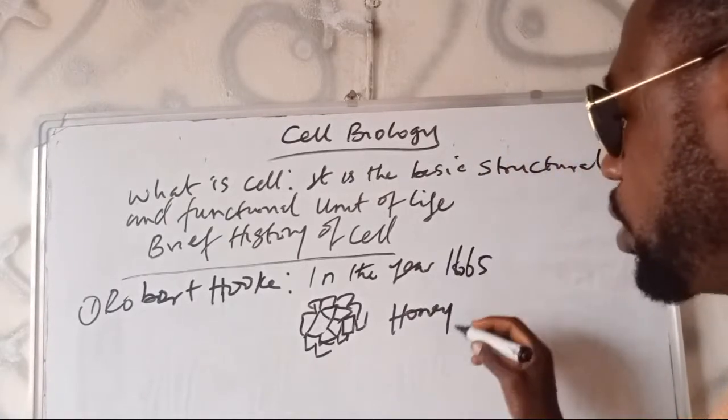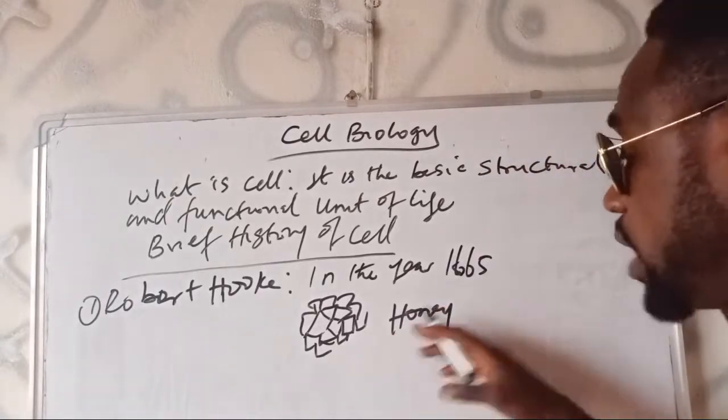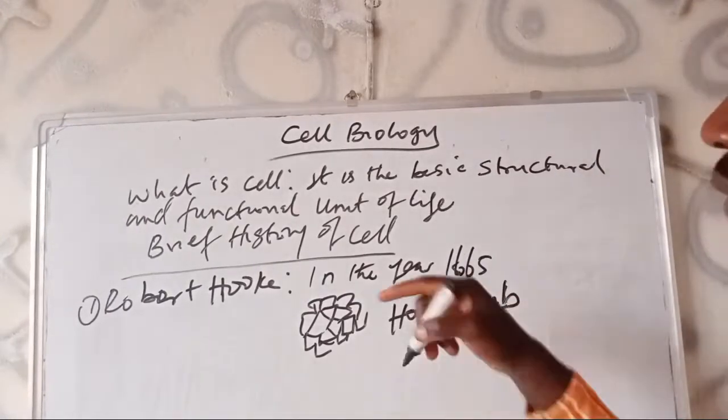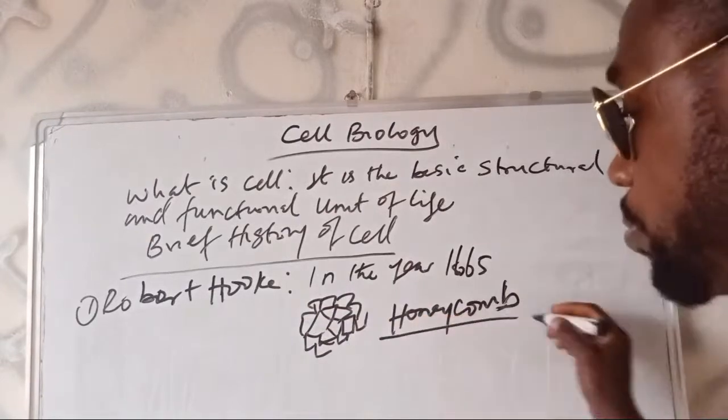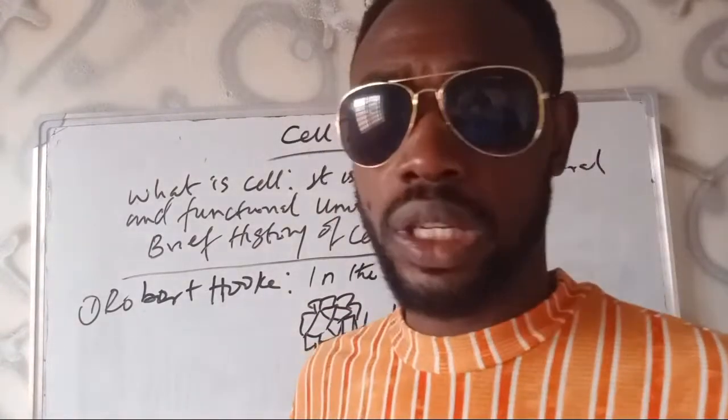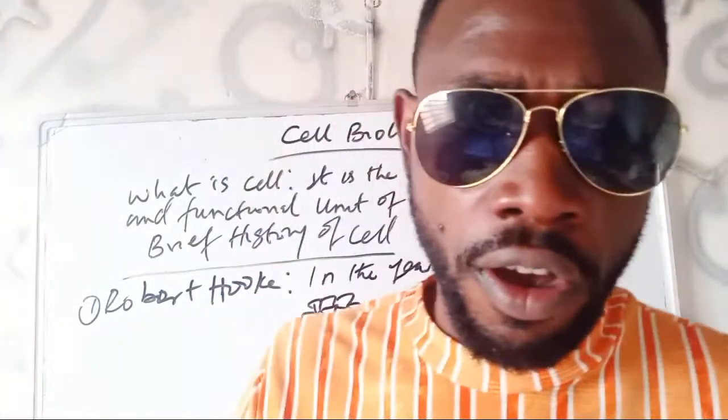A honeycomb is where the bee deposits their honey. Each of the tiny perforations in a honeycomb is also called a cell, and he attributed it to this.